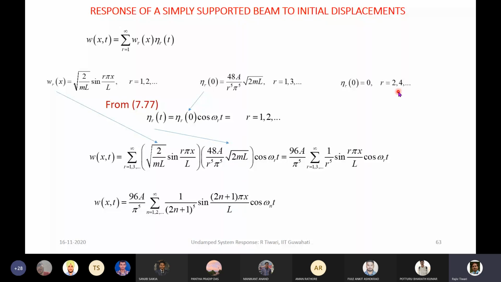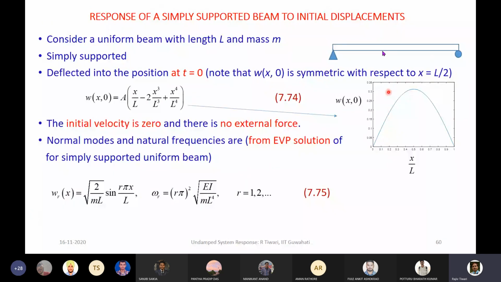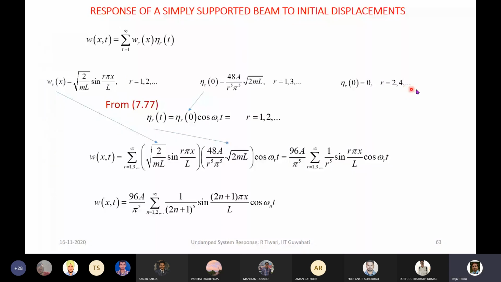Even ones are 2, 4. These are all asymmetric shapes. Second mode shape is like this. So this is not symmetric about the midpoint, and the displacement we are giving is symmetric. So that's why all the modes corresponding to 2, 4, 6, those will be absent here.